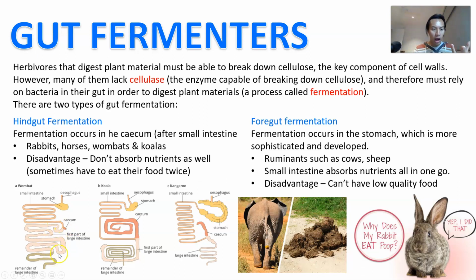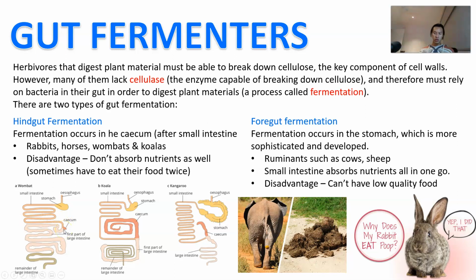So what a lot of hindgut fermenters actually have to do is sometimes eat their food twice. They eat the food the first time, digest it, and then they poop it out as this kind of rawish material. And they'll actually eat it again. So they'll eat the poop twice, and the second time the poop goes through, it's going to pass through the small intestine, and all of those nutrients in the poop that got pooped out the first time are going to get absorbed properly the second time.